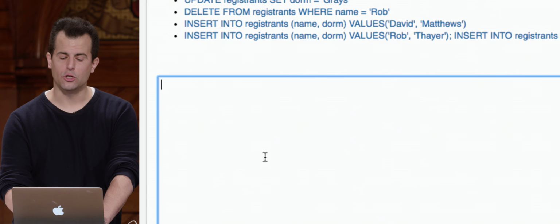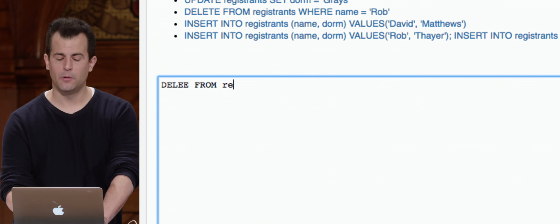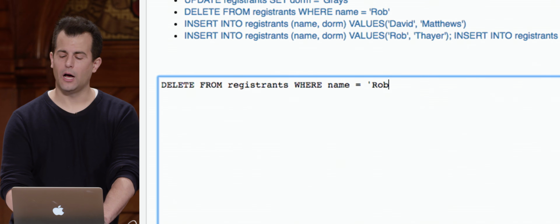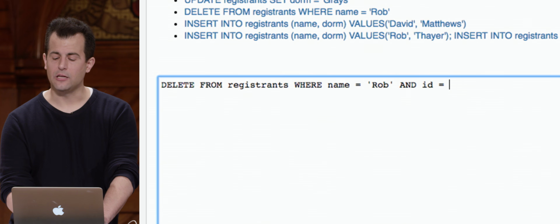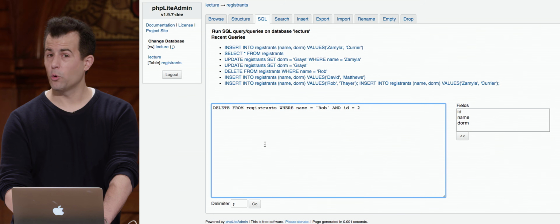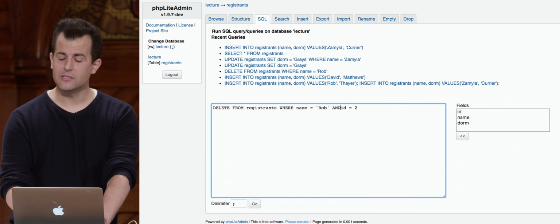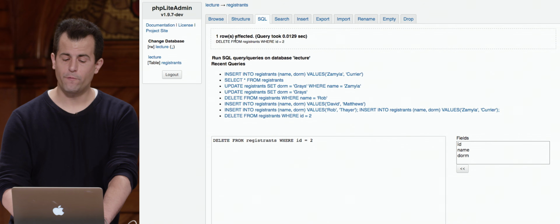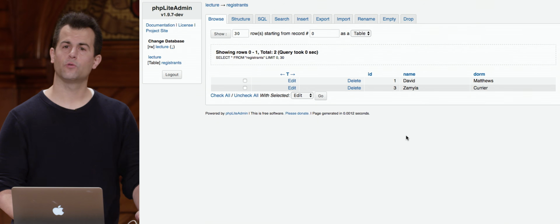But now if I do a delete from registrants, where name equals Rob and ID equals 2, and I don't have to quote the 2 because it is indeed a number, this is actually more information than I need. Indeed, because ID is a primary key, I don't need to mention Rob's name if I already know his ID. I can just say delete from registrants where ID equals 2, click Go, one row affected, and goodbye to Rob.